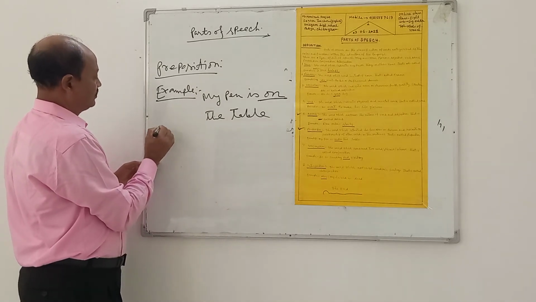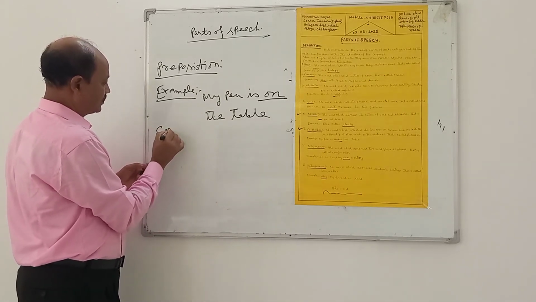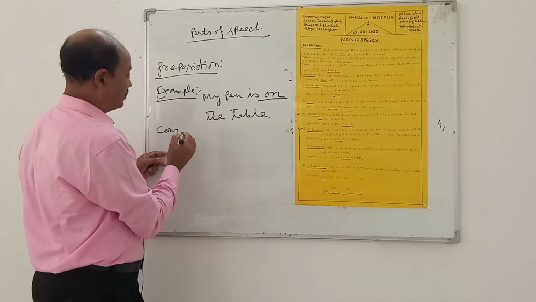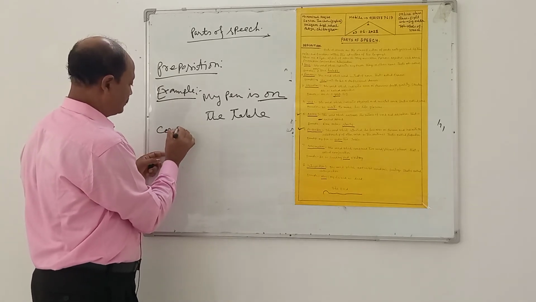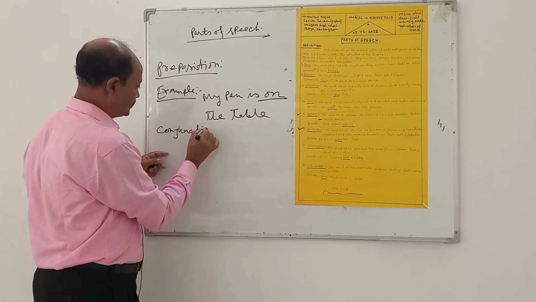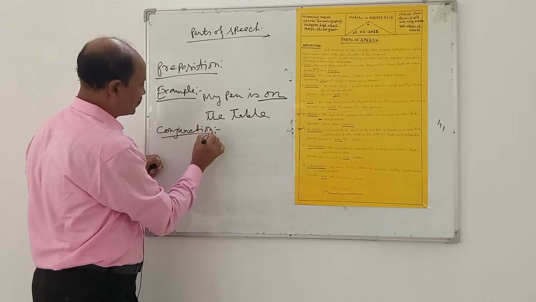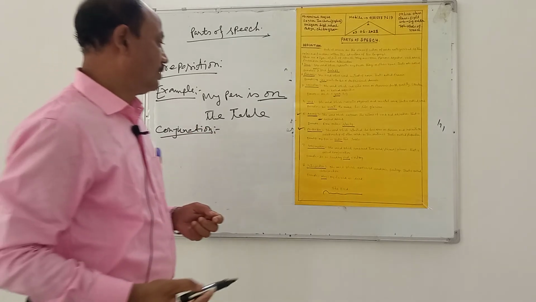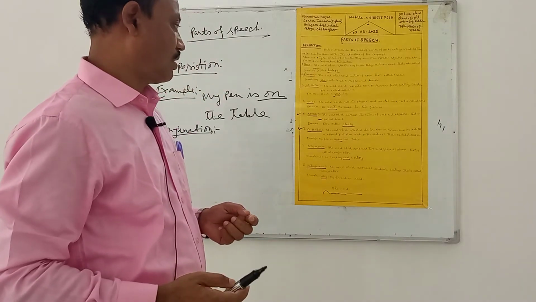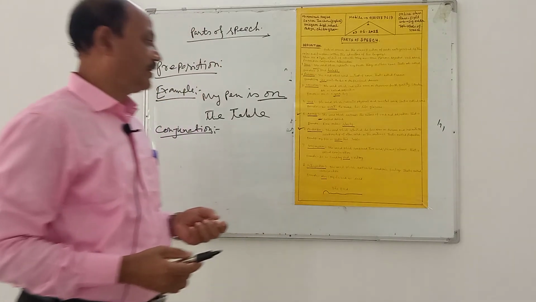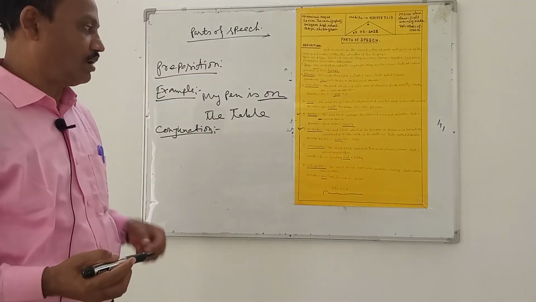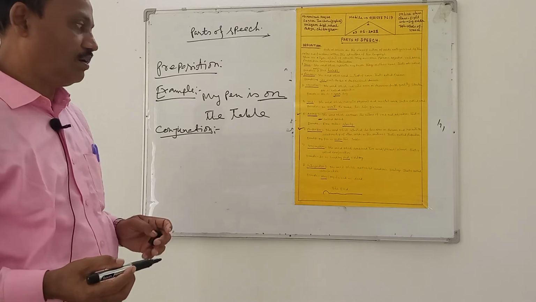Conjunction. The word which combines two words or phrases or clauses is called a conjunction.